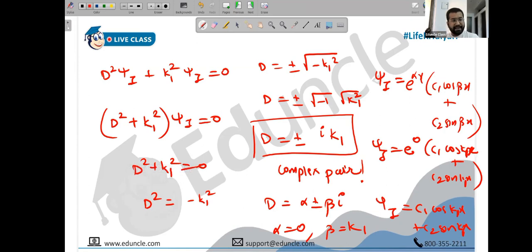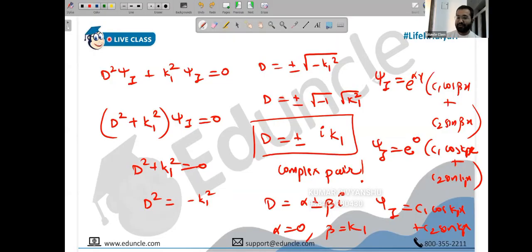We are writing k1 because on the right region the value of k will change, and hence we will then write k2. We could have directly written this had we been in touch with the first lecture's idea: whenever the potential is 0, the wave function is always this. We could have directly jumped to this conclusion: c1 cos k1x plus c2 sin k1x. However, now I'm not going to use this. Do you remember, when I made you write real equal, real unequal, and complex pair, I asked you to leave some space?